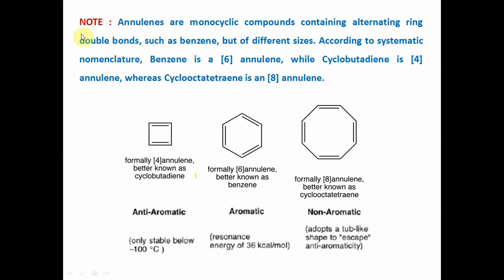On the example or a note: annulenes are monocyclic compounds containing alternating ring double bonds such as benzene but of different size.